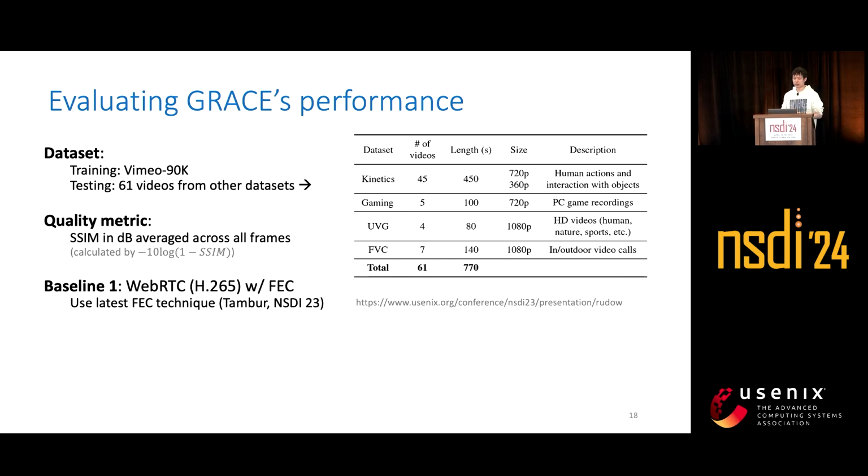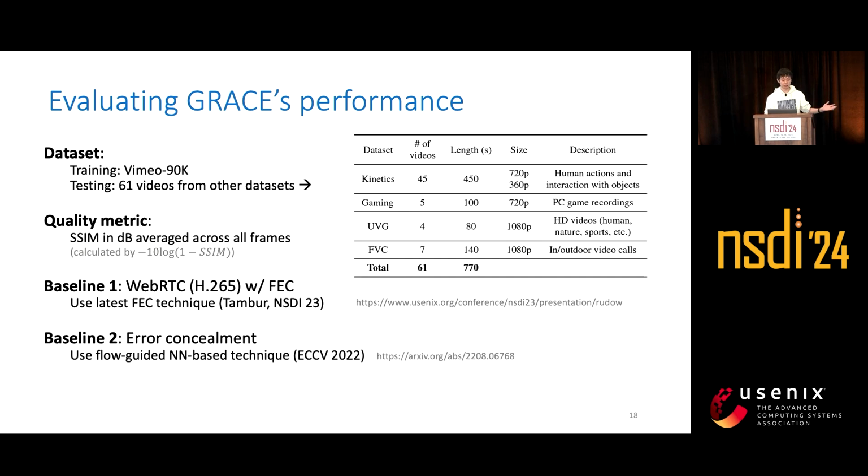We use the latest FEC technique called Tambur from last year's NSDI. The second baseline is error concealment. We use a recent flow-guided neural network-based technique from the CV community, published in ECCV 2022. And the third baseline is scalable video coding with FEC at the base layer. We also have multiple other baselines in our paper, so please refer to the paper for more details.